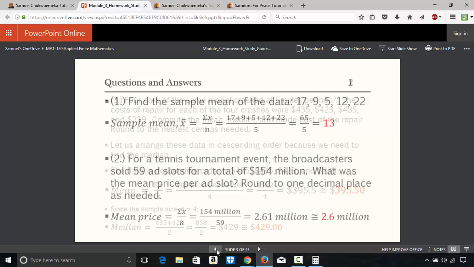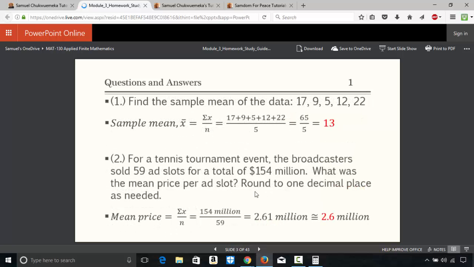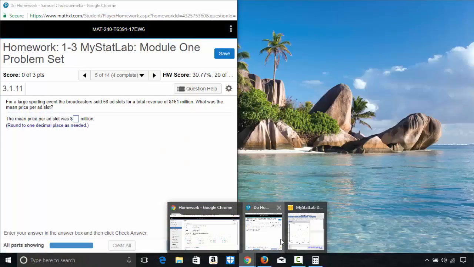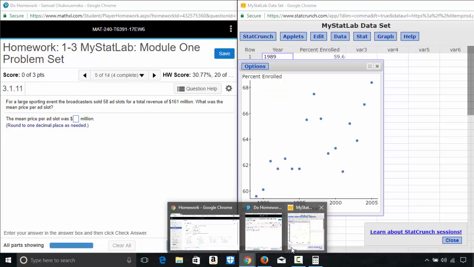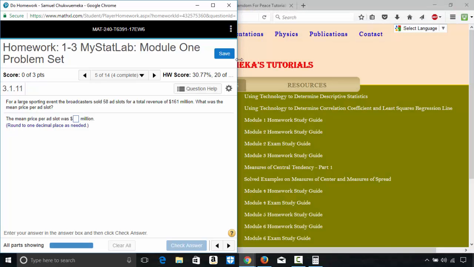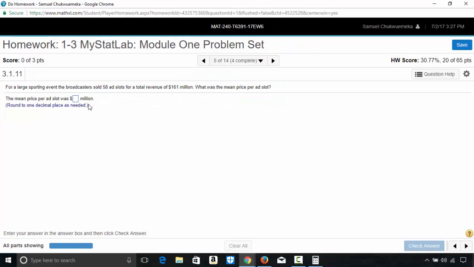That was this question right here. Okay, this is just the question right here. See that? But I put it under statistics notes. Okay, but it's actually a finite math question. I put it under statistics notes. Module 3 homework study guide. Okay, so if we do this question, let me go ahead and close this Statcrunch. So you just,